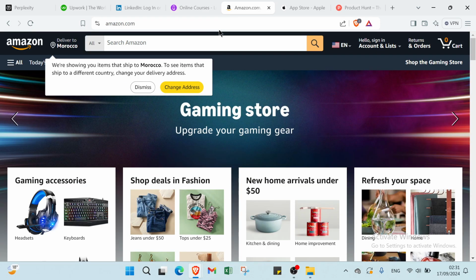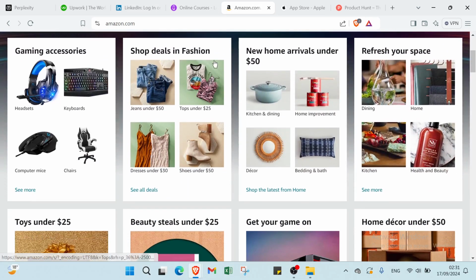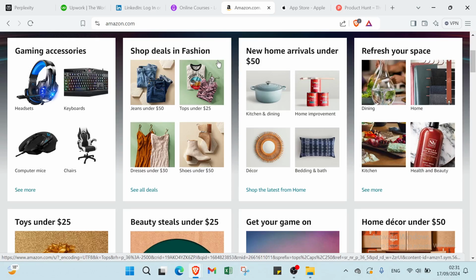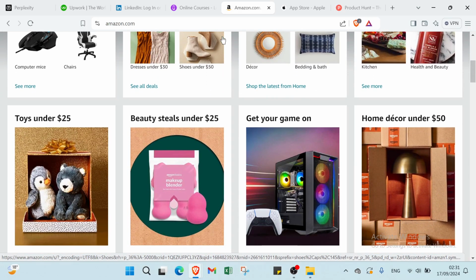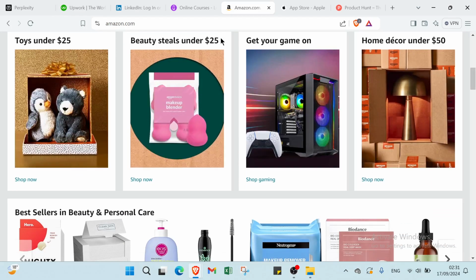Then we have the second one, which is Amazon. So to earn money on Perplexity by creating and selling educational content on Amazon, publish ebooks or guides that leverage your expertise, promote these materials on Perplexity by offering valuable excerpts or insights, driving users to purchase your full content on Amazon.